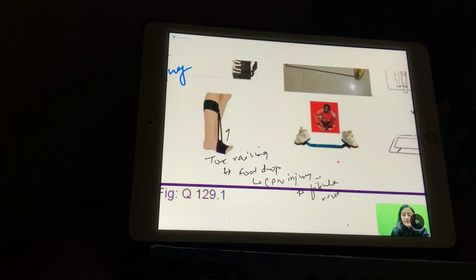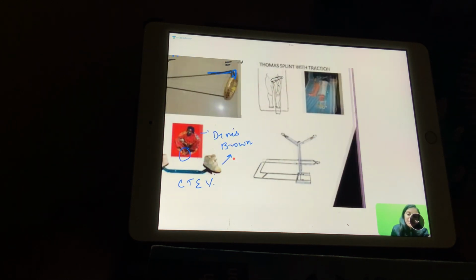This one, we can see that these are the shoes. So shoes are going to be used, of course, for the foot wala condition. That is CTEV. Now, what is the name of the splint? This person who's sitting in this position, the abnormal position here, this name of the person is, remember, Dennis Brown. So for CTEV, we use the Dennis Brown splint.